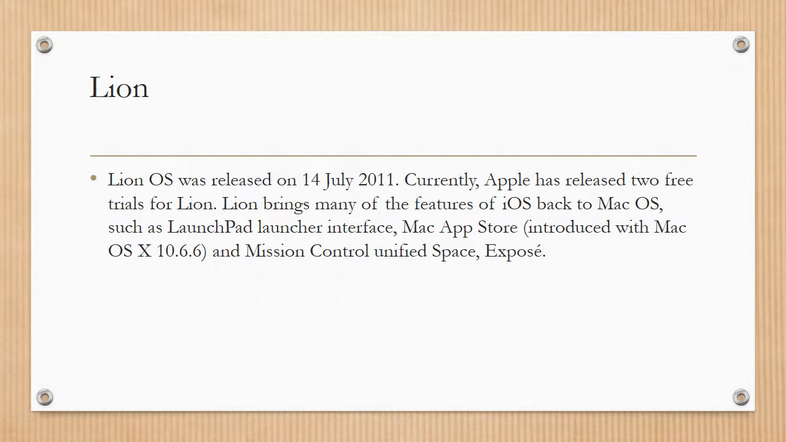Lion OS was released on 14 July 2011. Currently, Apple has released 2 free trials for Lion. Lion brings many of the features of iOS back to Mac OS, such as Launchpad, the Launcher interface, the Mac App Store introduced with Mac OS X 10.6.6, and Mission Control unified Spaces and Exposé.